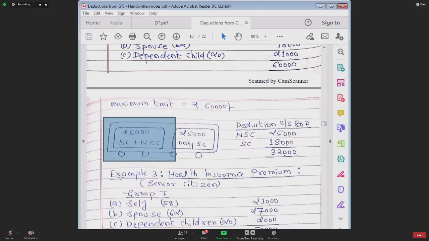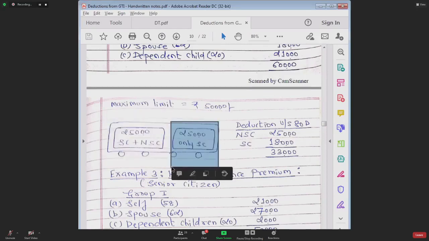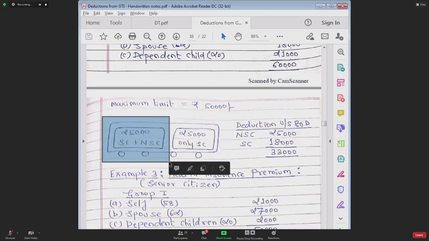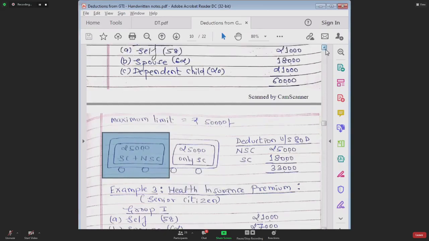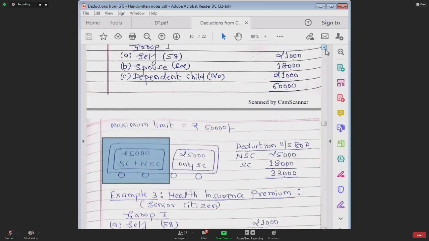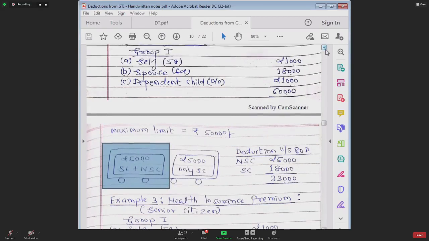But if there is someone who is a senior citizen, then first you should put that health insurance premium in the special bogie for senior citizens, so that the general bogie limit is not exhausted. The general bogie limit can then be utilized for the benefit of non-seniors. In this example, what is the health insurance premium expenditure incurred for non-seniors?